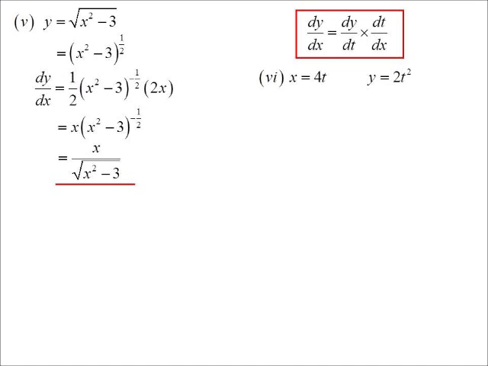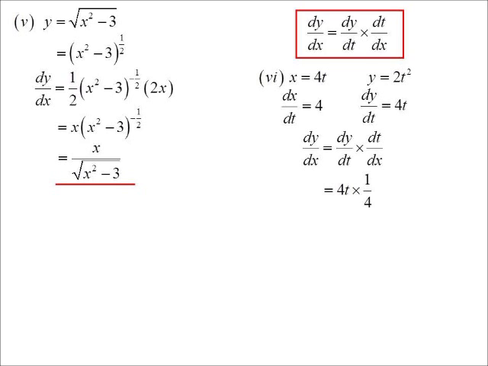So if I want to find dy dx, I can say, well, I know dx dt is 4. I know dy dt is 4t. dy dx will be dy dt times dt dx, 4t times a quarter. So it's just equal to t. Now, I could use that if I know what the parameter is. If I wanted to get x back into it, well, then I can go back here and say, oh, hang on, well, t equals x on 4. So the derivative is x on 4. So we will look at that in a lot more detail later. But that's differentiating parametrics. Implicit differentiation, again, we'll look at that later as well.